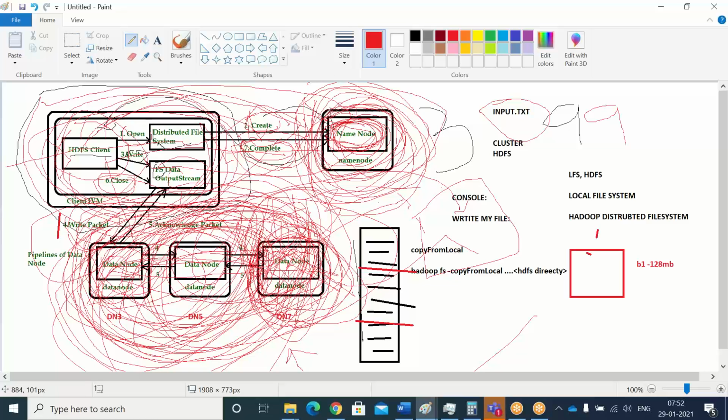Okay, let's imagine it is paused here and it comes to here. What will happen? You are having only one data node, only one block of information, but your input file has 3 blocks of information to write into your data node. At that time, it will write only to the available data node, the first one, then it will throw the error saying insufficient space. Error will be thrown.